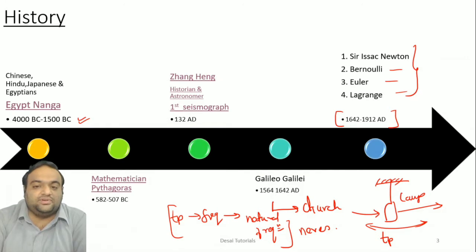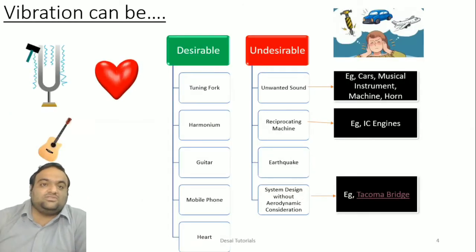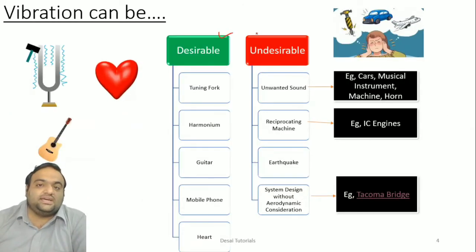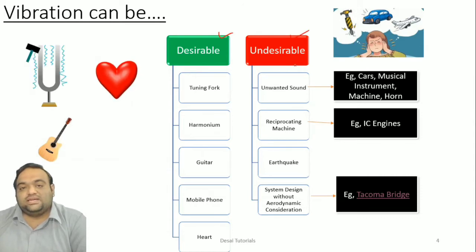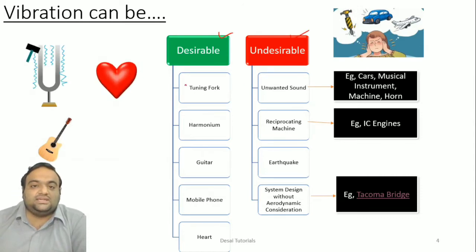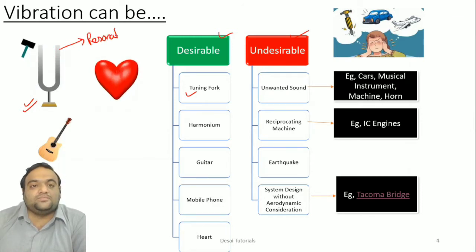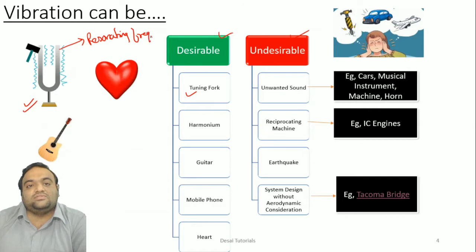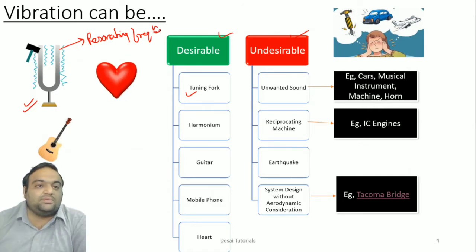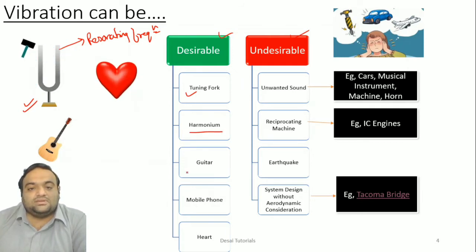It is very beautiful. Next, vibration: when it would be desirable and when it would be undesirable. So as you can see here, when it is desirable, tuning fork. So this is the example of a tuning fork. When you hit it with the hammer, it will create different resonating frequencies, which will be helpful in understanding the vibration theories. Then after, the harmonium, guitar.